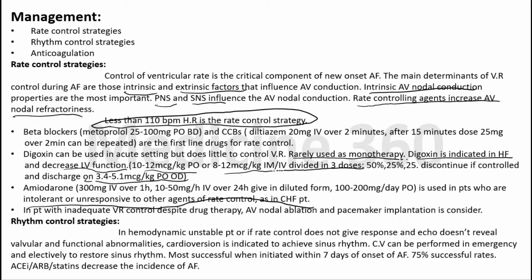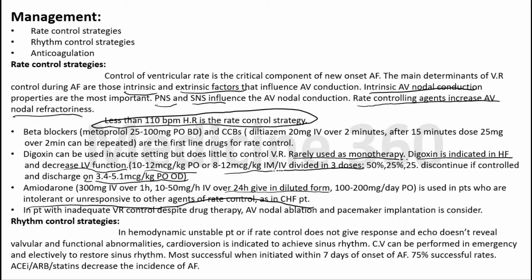The dose of the amiodarone will be 300 milligram IV over the first hour in hospital setting, or initially in loading dose. Then we will give 10 to 50 milligram per hour IV over the next 24 hours, given in the diluted form. Always remember, amiodarone should always be given in diluted form.